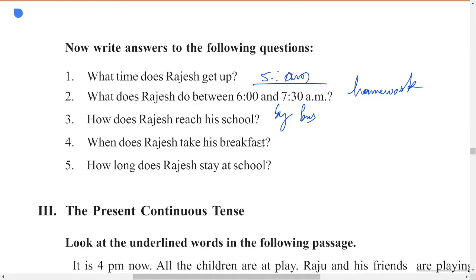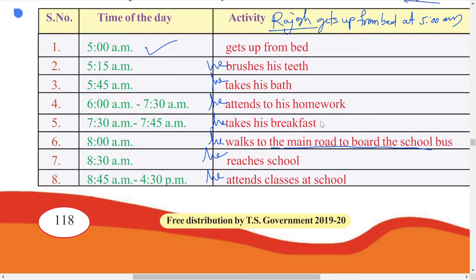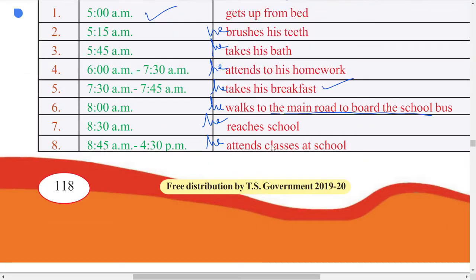Next, when does he take breakfast? Where is it here? Breakfast sentence. Takes breakfast from 7:30 to 7:45 a.m. Next one. How long does Rajesh stay at school? See here, from 8:45 to 4:30. That means from morning to evening, just calculate the hours. 9:45, 10:45, 11:45, 12:45, 1:45, 2:45, 3:45, 4:45. So it is almost 7 plus hours.